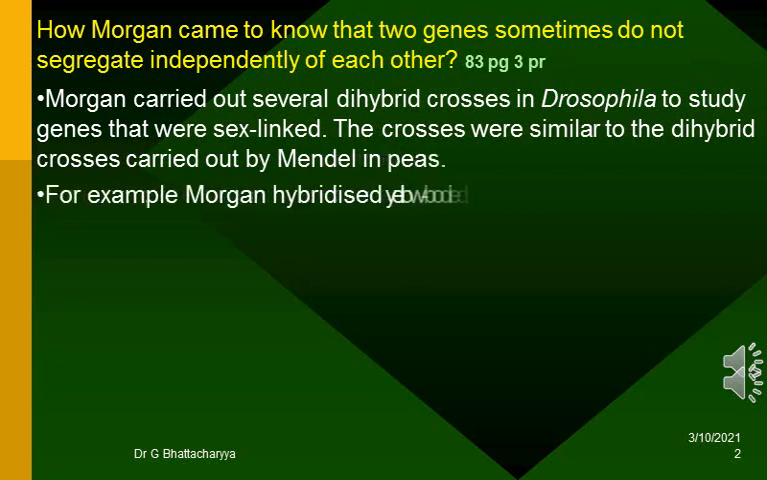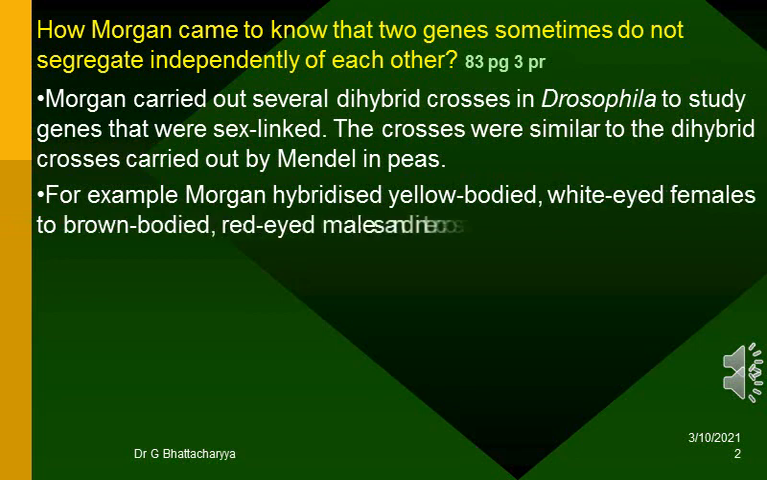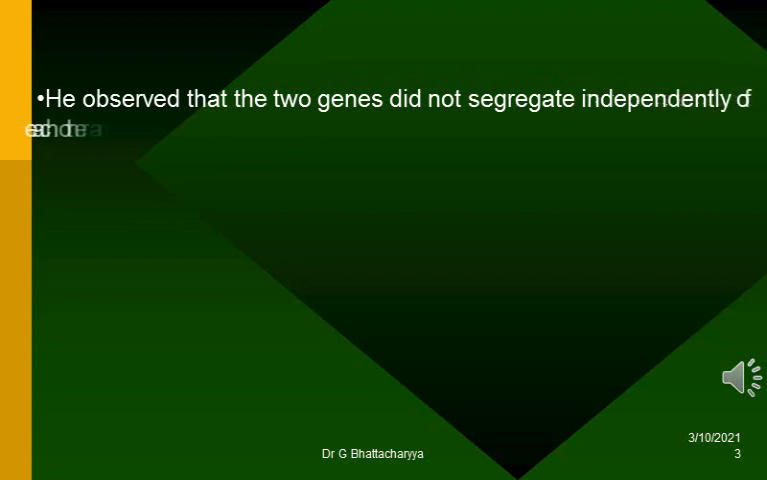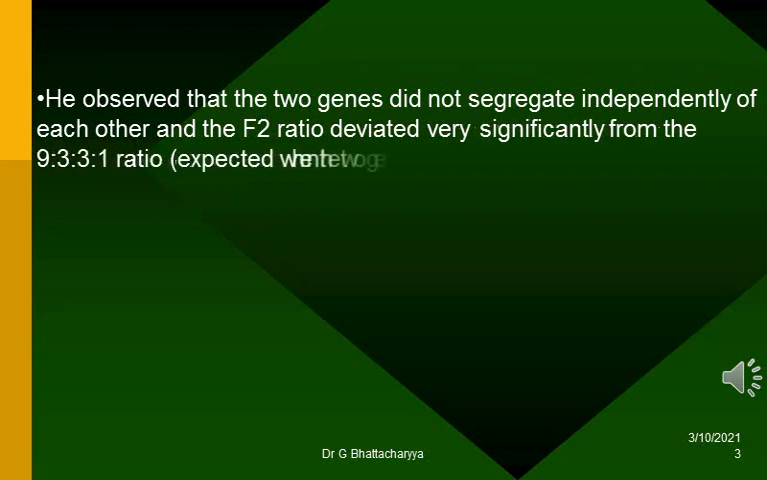For example, Morgan hybridized yellow-bodied, white-eyed females to brown-bodied, red-eyed males, and intercrossed their F1 progeny. He observed that the two genes did not segregate independently of each other and the F2 ratio deviated very significantly from the 9:3:3:1 ratio expected when the two genes are independent.